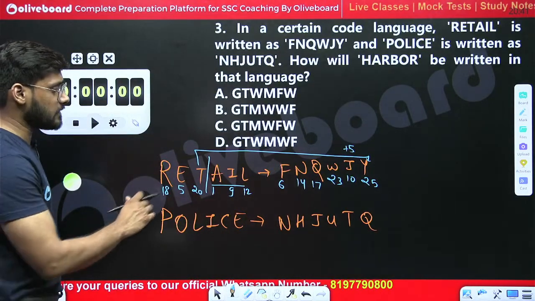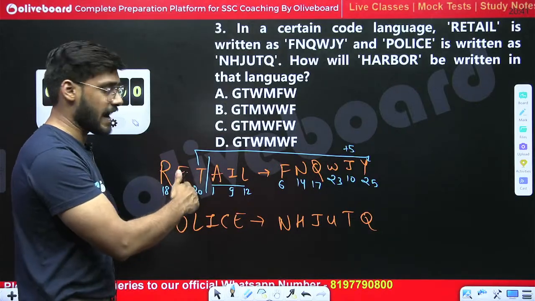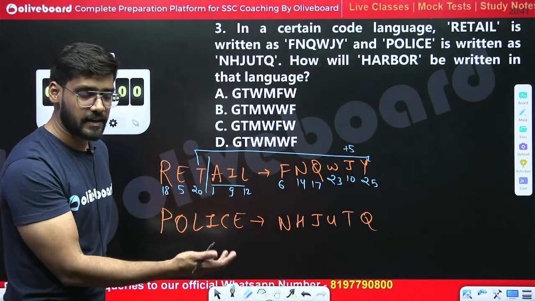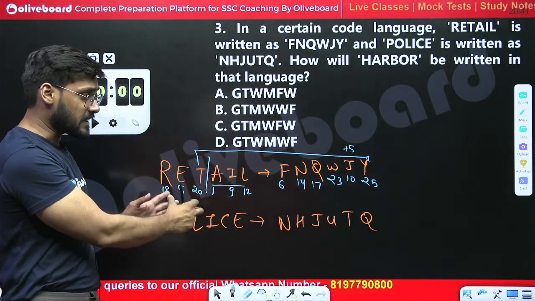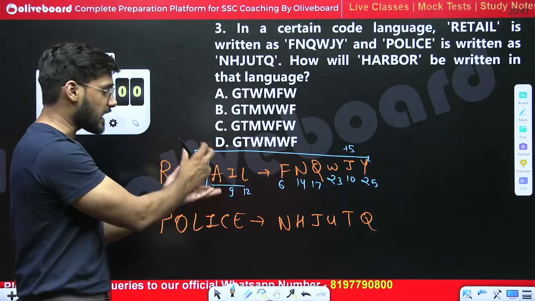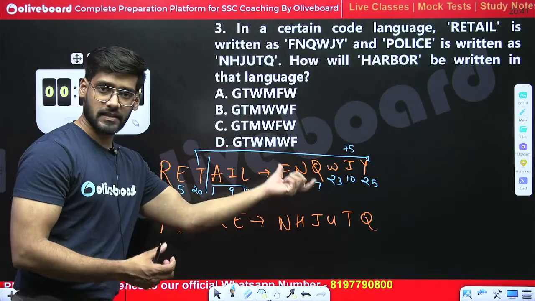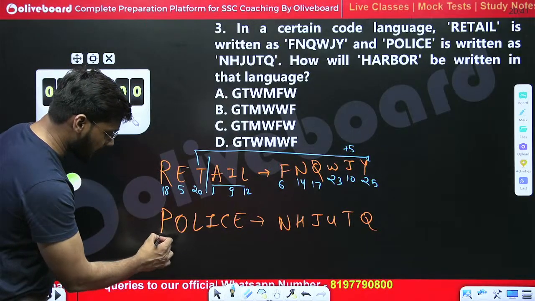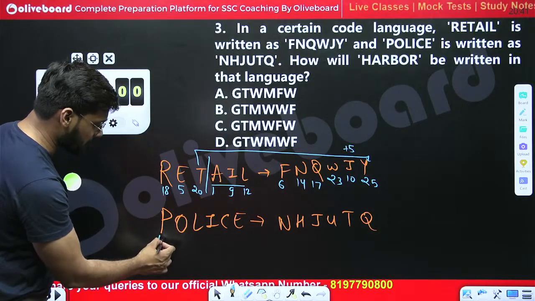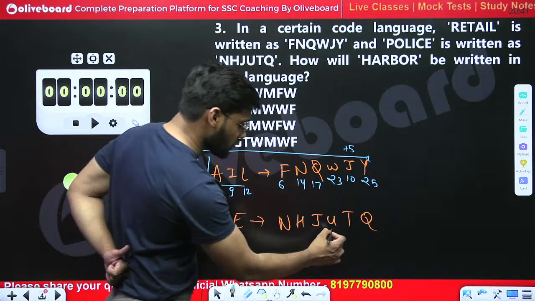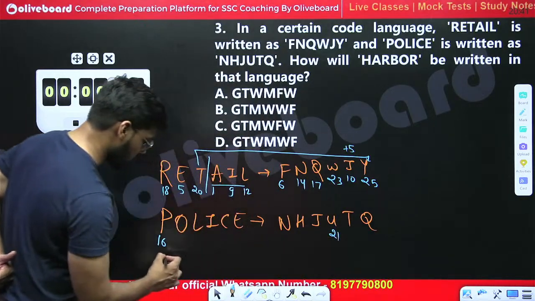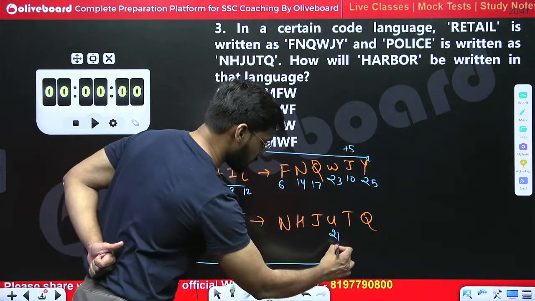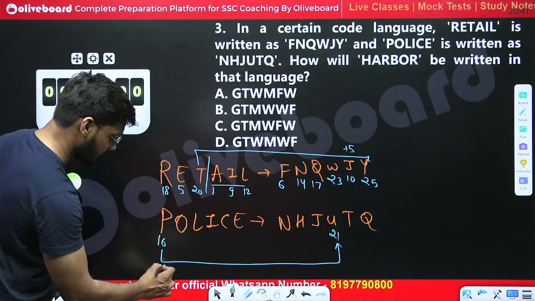So the right pattern being followed here is we add plus 5 in each letter, and the first 3 letters are placed at the last 3 positions, and the last 3 letters are placed at the first 3 positions. Similarly, in this one, adding plus 5 in P, P comes at 16 and U comes at 21. So we can see the logic here. Plus 5 is being done.